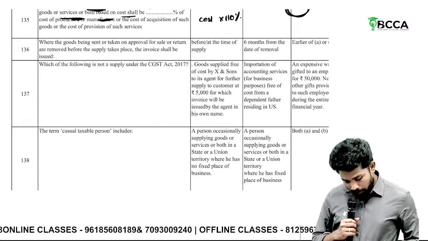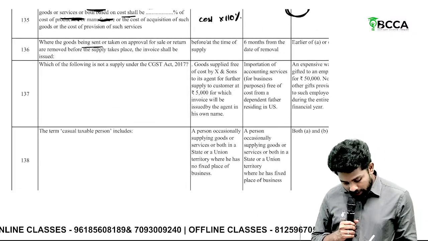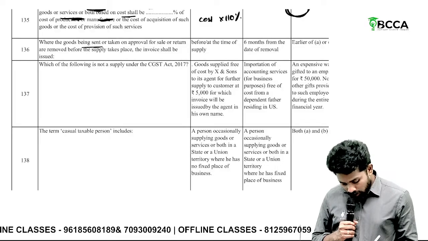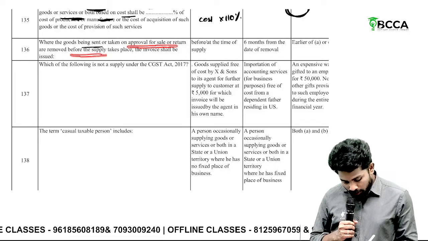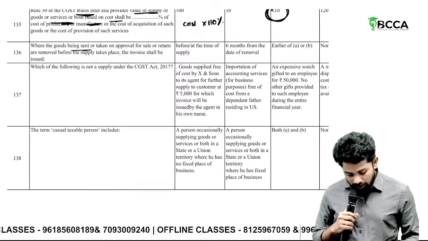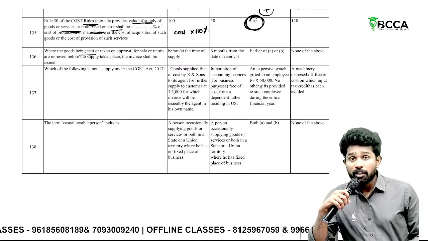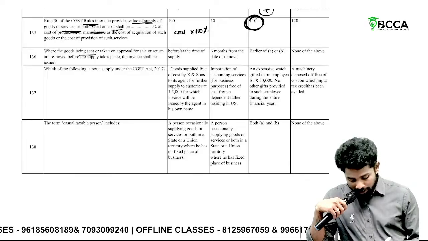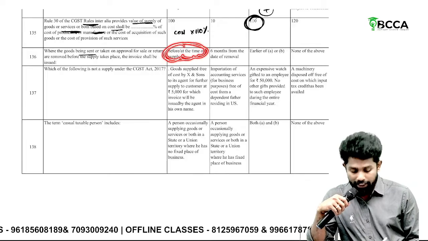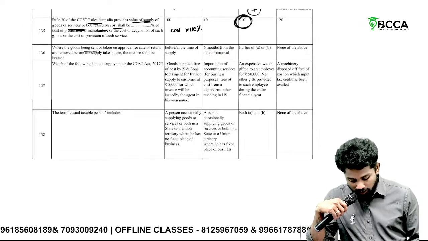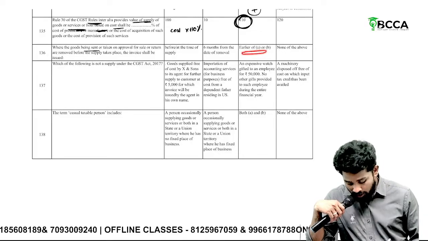110. Then, where the goods are being sent or taken on sale on approval basis, then the invoice shall be issued when? Before or at the time of supply, or 6 months from the date of removal. 6 months from the date of removal. So, it is earlier of A or B.